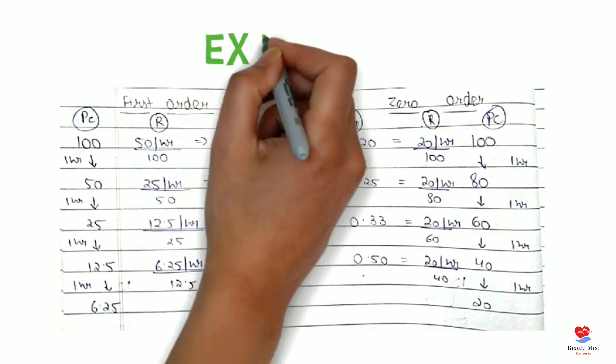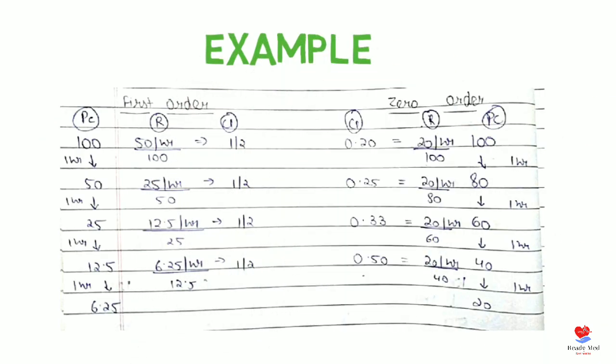Now we have an example for easy learning. You can see the first order: the plasma concentration at the start is 100 and after 1 hour it becomes 50. For calculating rate, we can take R equals 50, which is the amount, upon 100, which is the earlier plasma concentration. Our clearance comes to half. In every case our clearance is half, so it proves that the clearance in first order is constant and the rate in first order is directly proportional to plasma concentration.